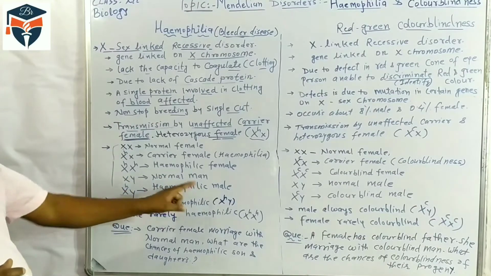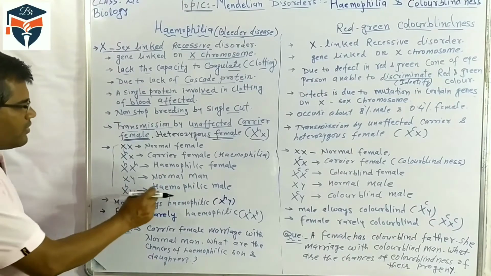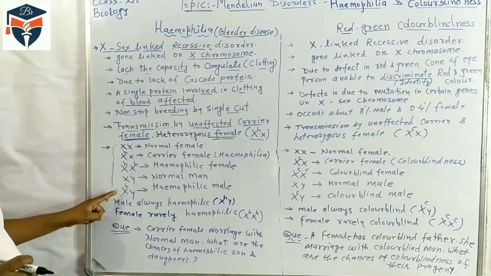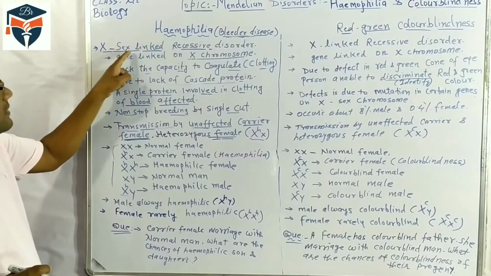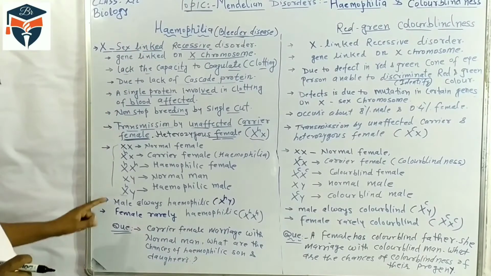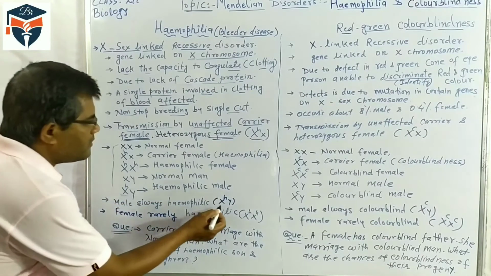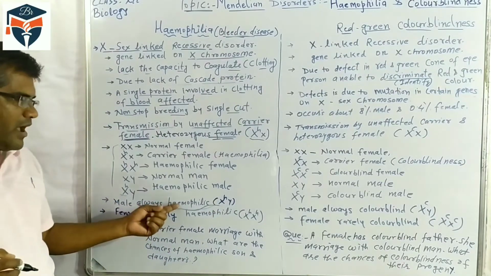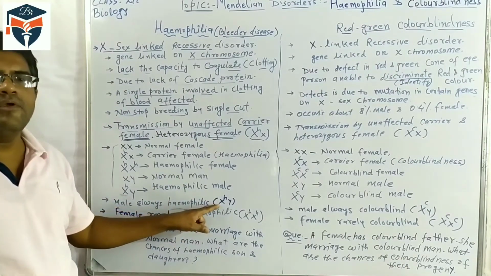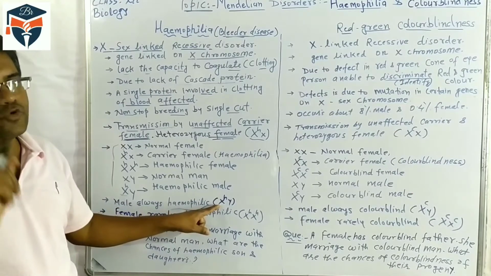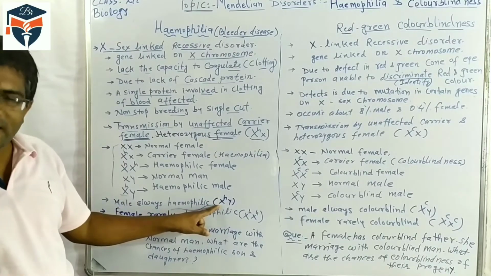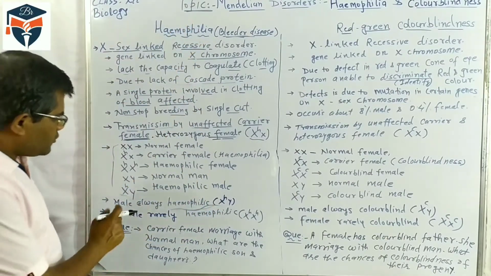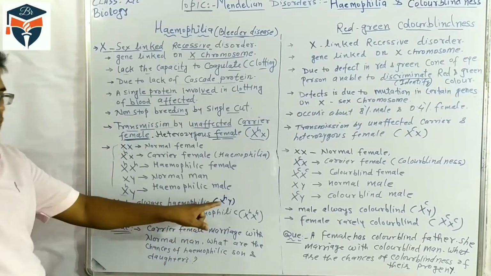Normal man XY and hemophilic male: the hemophilic male has the hemophilic gene on the X chromosome, because hemophilia is an X-linked genetic disorder. If the hemophilic gene is present in the male, he will always be hemophilic, because the male has only one X chromosome and it is an X-linked disorder.